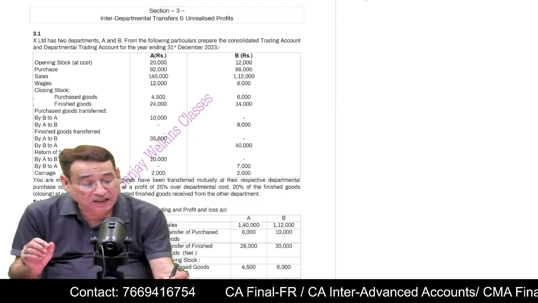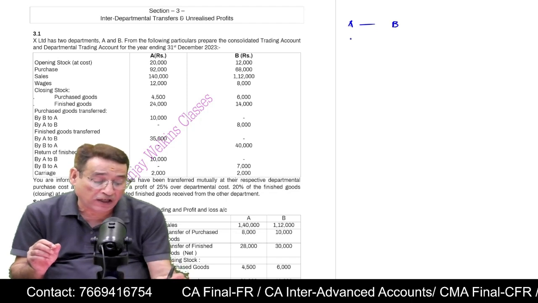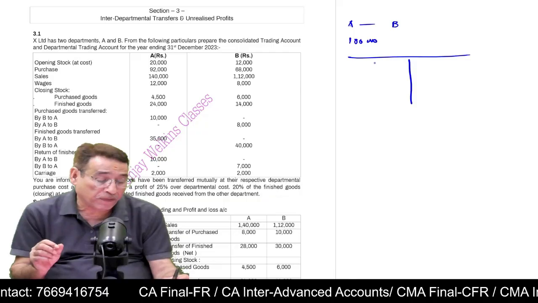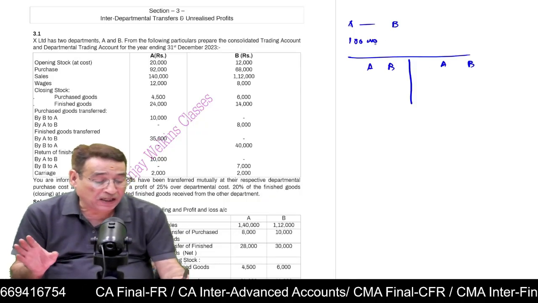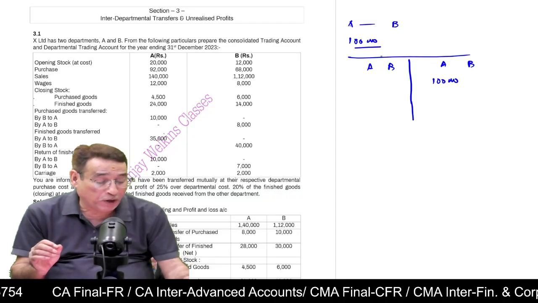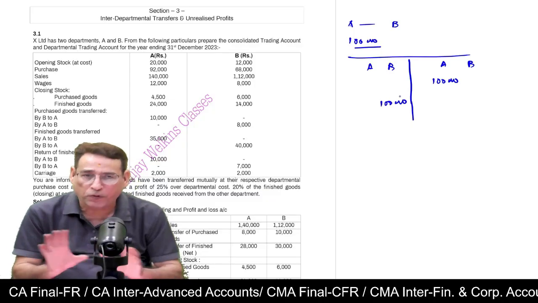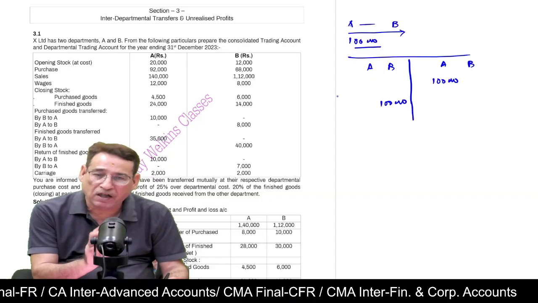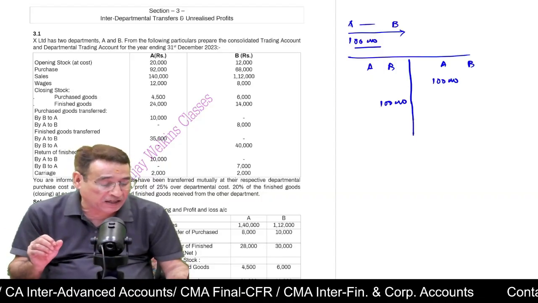Actually, in this case, what happens? For example, Department A has transferred 1 lakh worth of goods to B. So when I am going to prepare accounts, because A has transferred 1 lakh worth of goods, I am going to write here 1 lakh. And because B has received, I am going to write it on the debit side of B, 1 lakh. No problem. If this information is only related to this part, it is not going to give us any problem. But suppose the question says that at the end of the year,